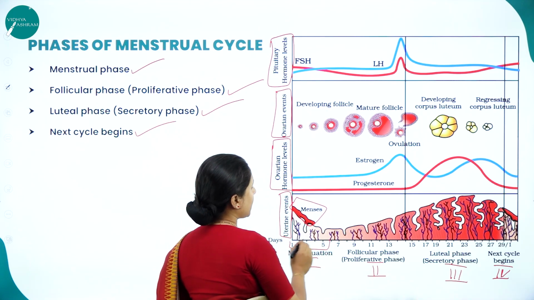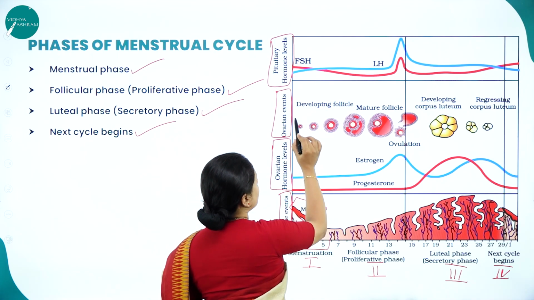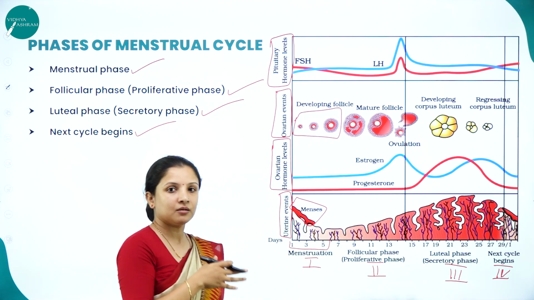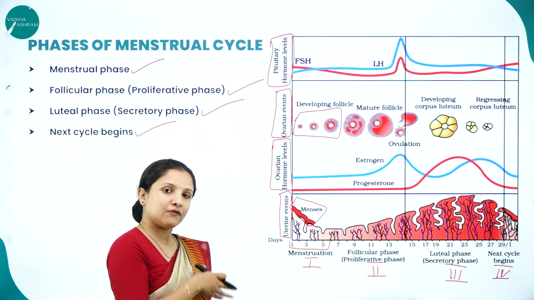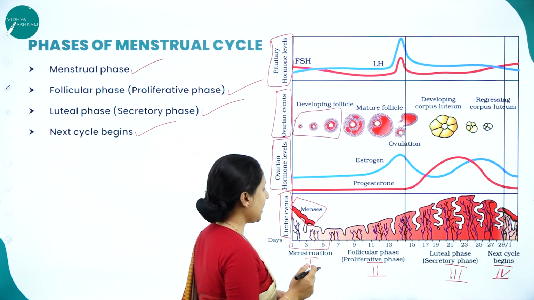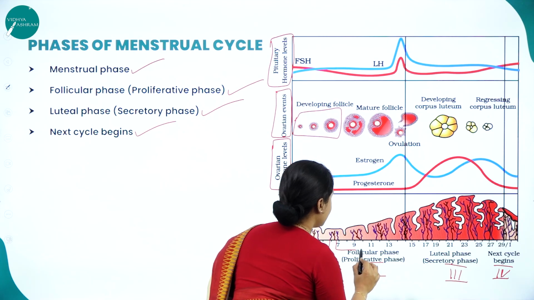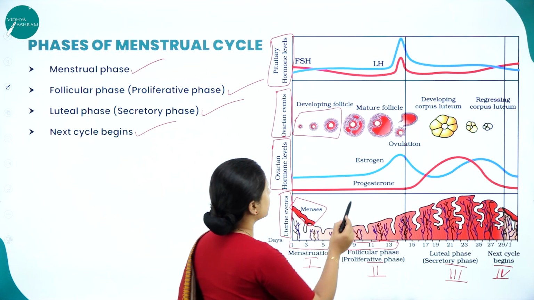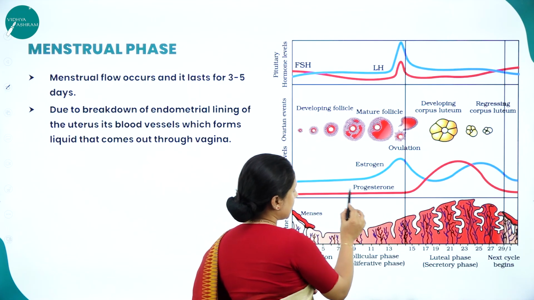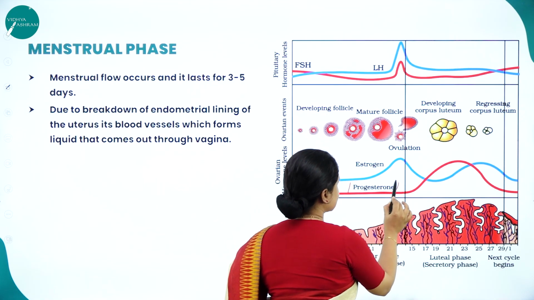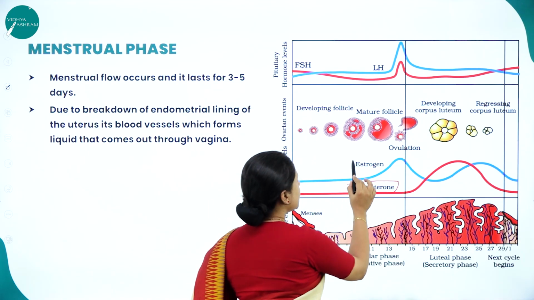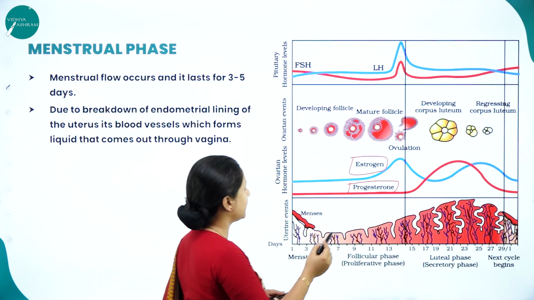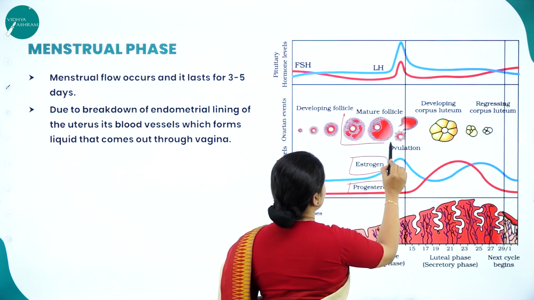During the first 5 days, the follicles are still developing. Can you see here? The follicles are still developing. Next, after the menstrual flow stops, whatever follicles were developing, that is from the 7th to the 13th day, progesterone is at the same level, with no increase in progesterone. The production of estrogen slowly starts increasing and the follicles will start to mature.